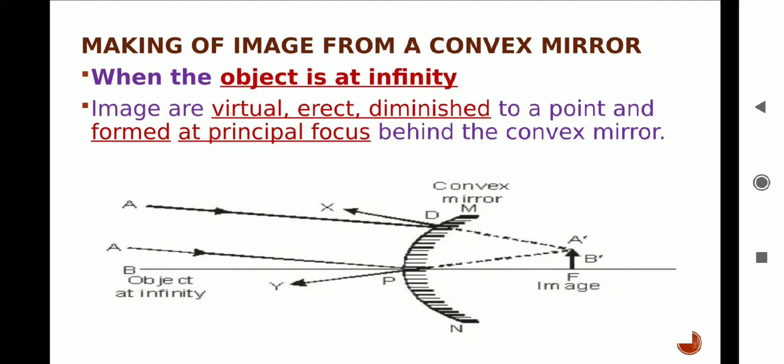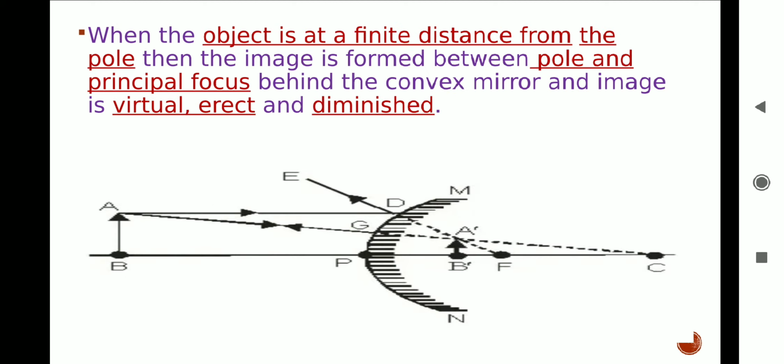When diverging reflected rays DX and PY are produced backward, as you can see, they intersect at a point A dash. So A dash B dash is the virtual image. Image formed is behind the mirror at focus F, virtual and erect and highly diminished, smaller than the object. Second, when object is placed between pole and infinity of a convex mirror.